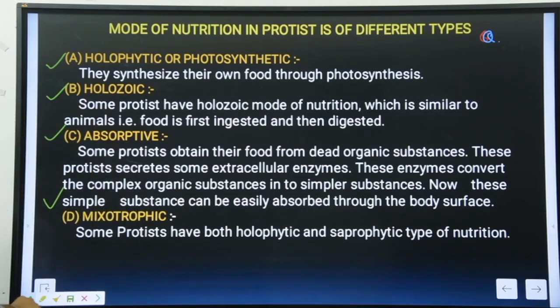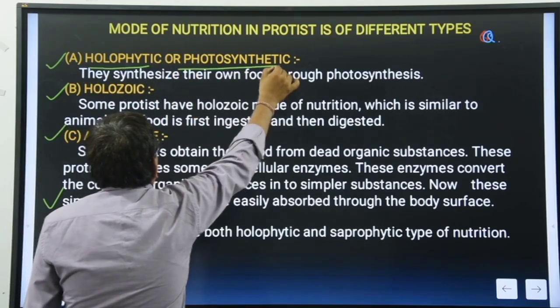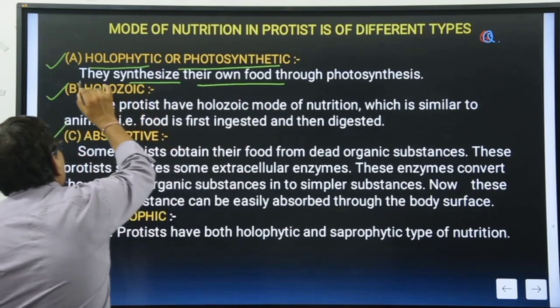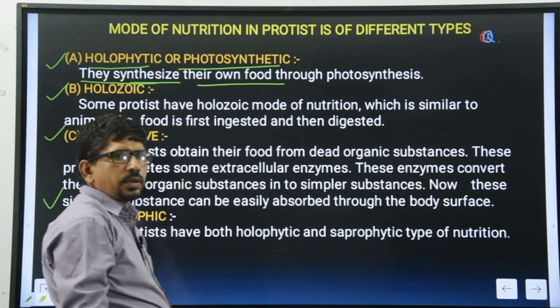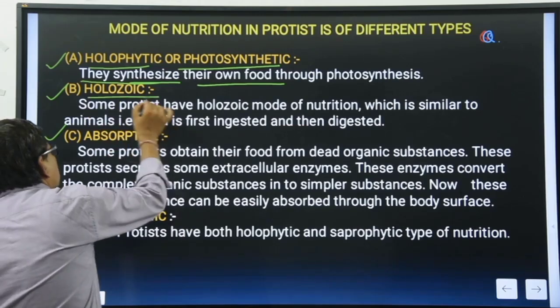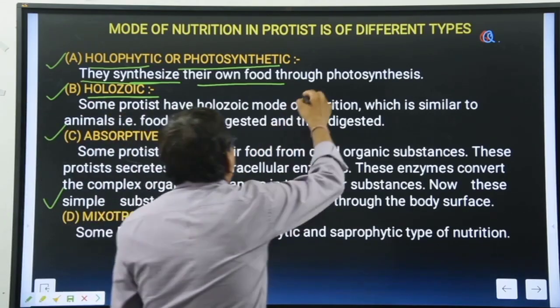Clear? The first one is holophytic or photosynthetic. They synthesize their own food through the photosynthesis, similar to plants, we can say. तो मैंने कहा ना सैंपल पेपर तो हम लोग सेंड करेंगे इसे.